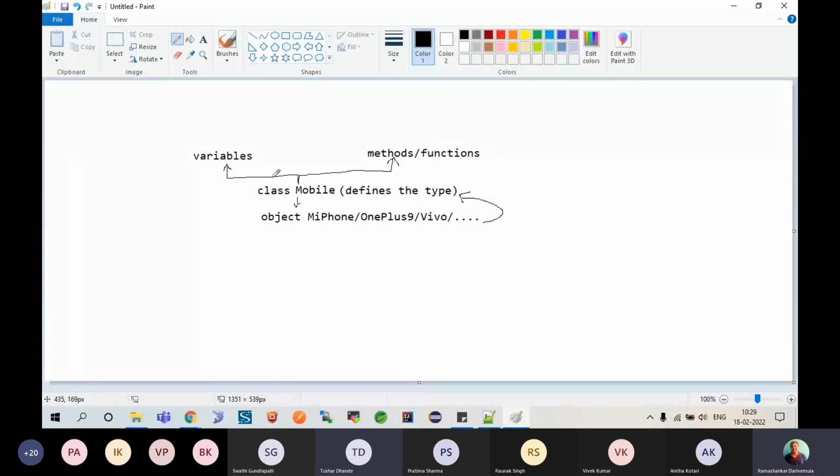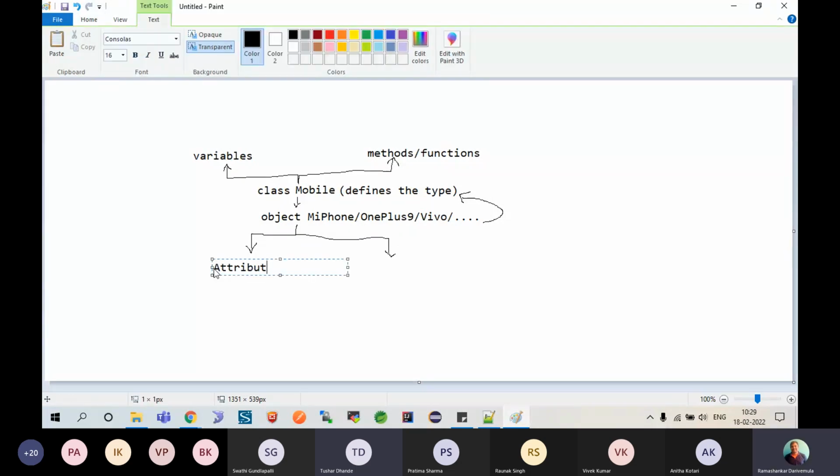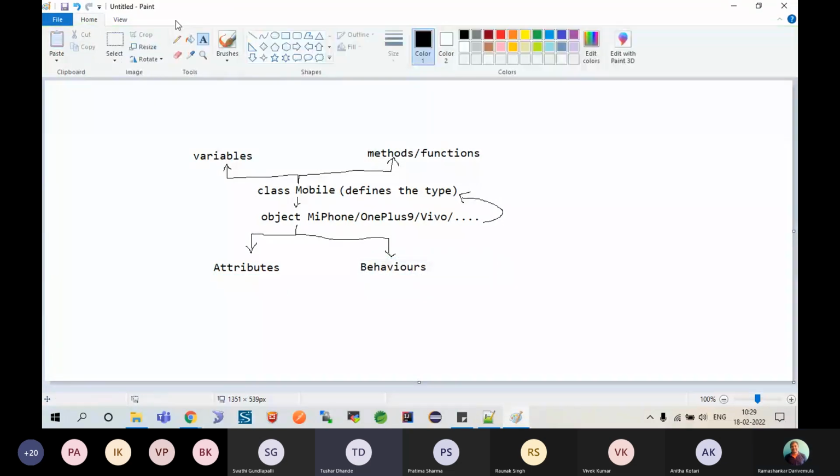Now, the way you have defined variables and functionalities in it, this at runtime will be identified as attributes, and the functionalities are known as behaviors of an object. Well, the variables, these can be of two types again.